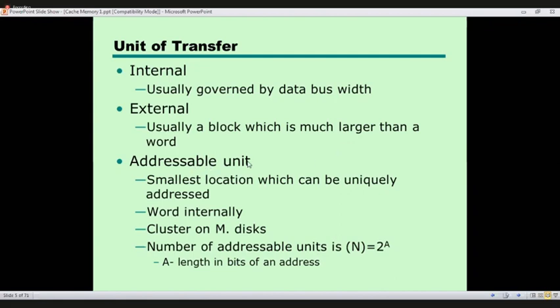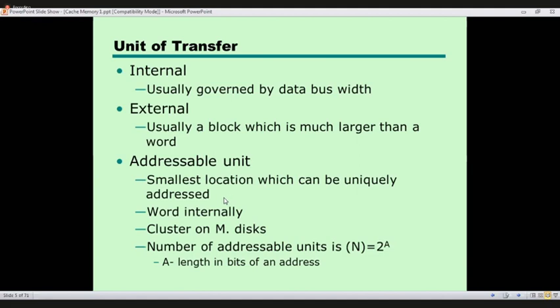And the addressable unit. Addressable unit means that when reading data, the CPU produces the address of a particular location and reads that location, right? The addressable unit is the smallest location which can be uniquely addressed.